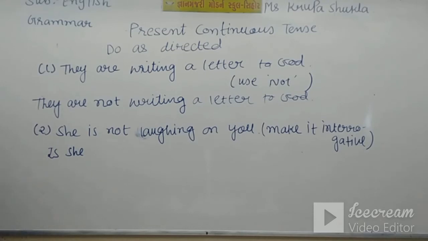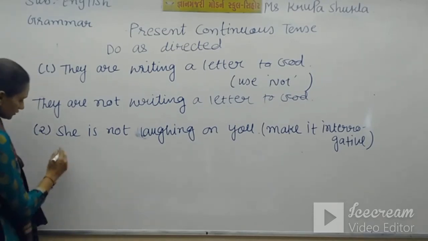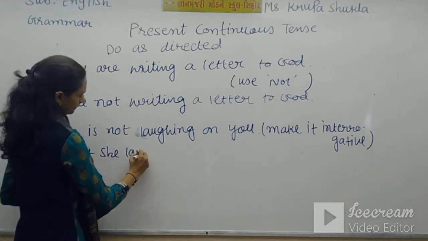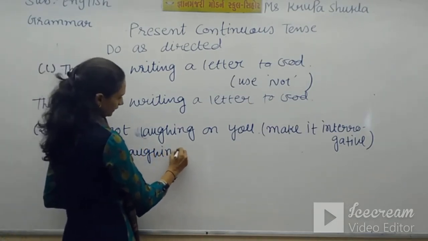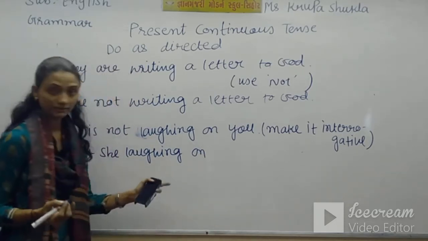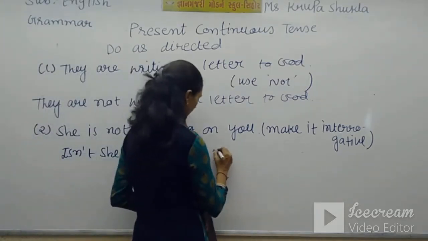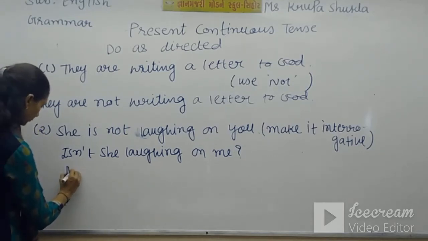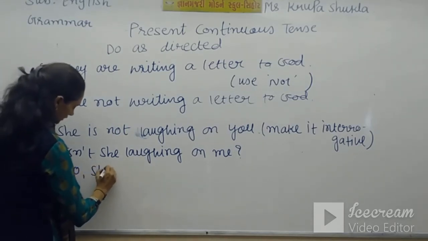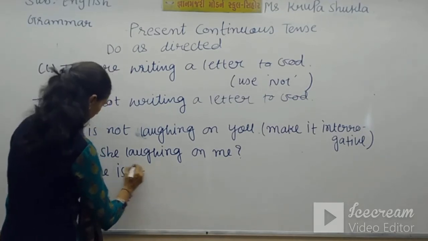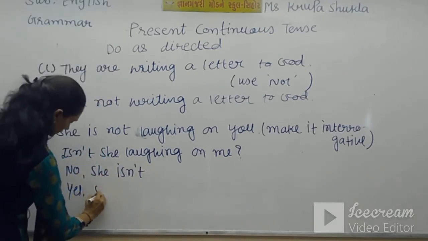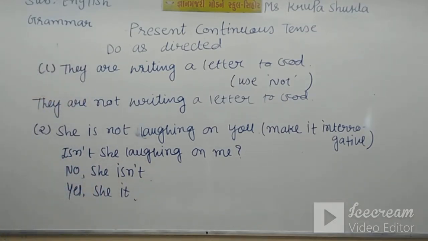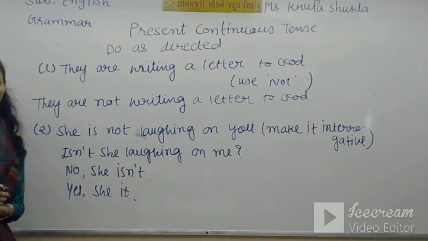It is a negative sentence, so we'll write, isn't she laughing on me? So let's confirm it. No, she isn't. Yes, she is. Put a comma after yes and no if you are making these yes-no type of sentences.